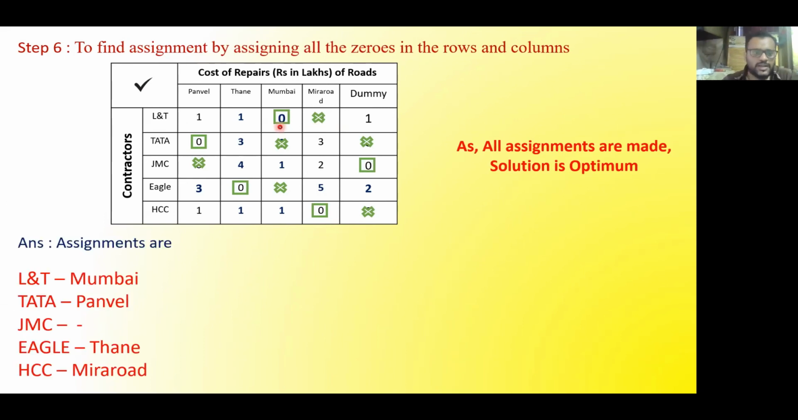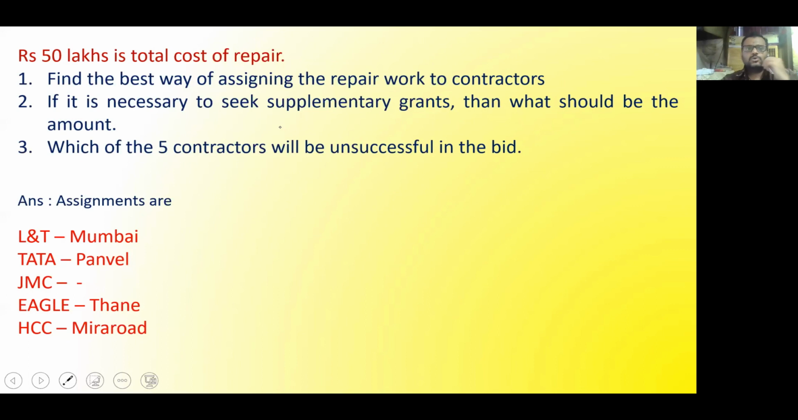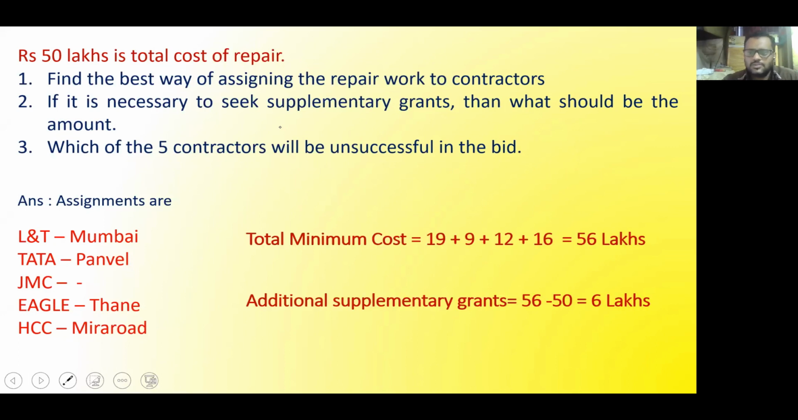L&T will be going to Mumbai, Tata Panvel, JMC will not be getting any contract because it is assigned to a dummy road. Then Eagle to Thana and HCC to Mira Road. Okay, the question was rupees 50 lakh is assigned, find the best way. So best way I have already shown you, this is the best way. There can be another best way also. Okay, then let us find the cost. So cost is coming out to be 56 lakh.